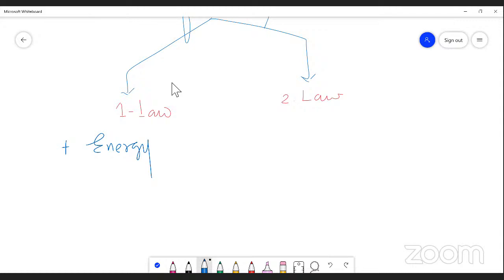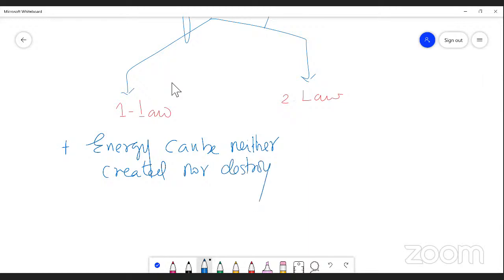Energy can be neither created nor destroyed. But one type of energy can be converted into another type of energy. That is called thermodynamics law 1.